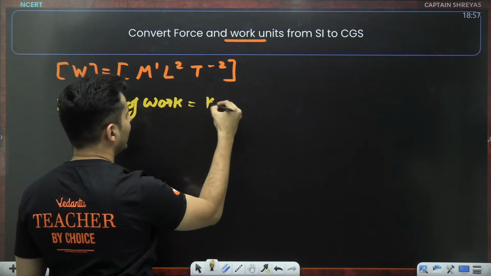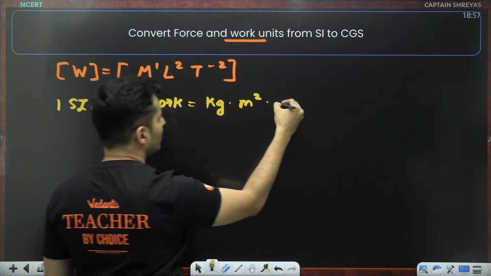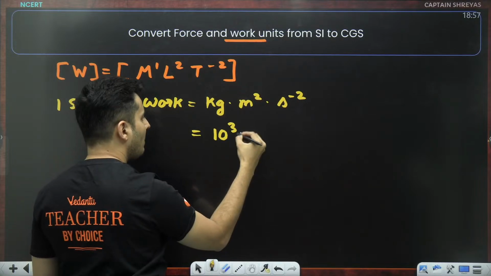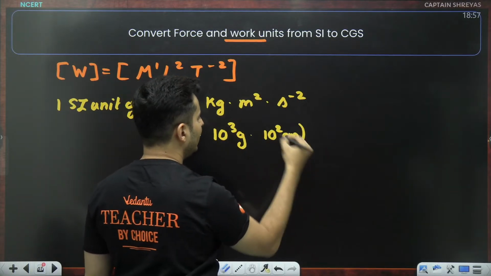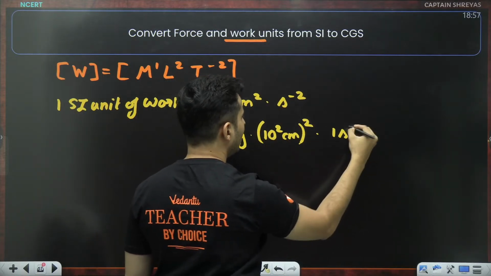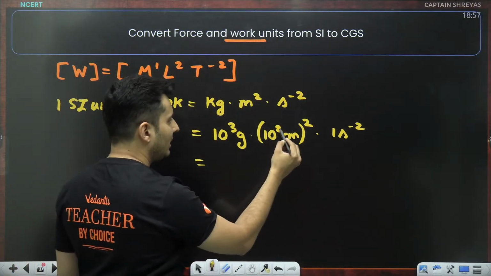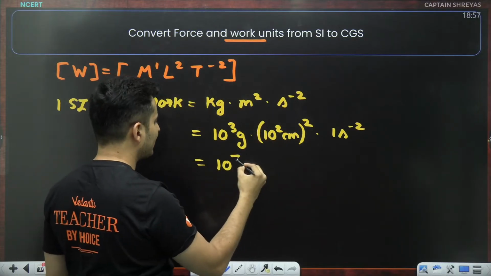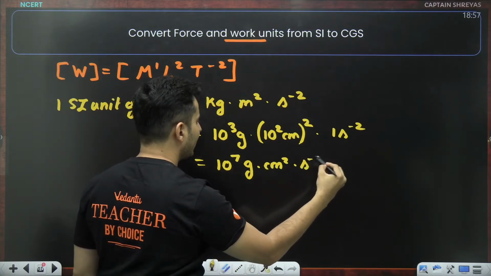Mass raised to 1, so kg. Length raised to 2, so meter square. Time raised to minus 2, s raised to minus 2. 1 kg is 10 to the power 3 grams. 1 meter is 10 to the power 2 centimeter, but square it because this is squared. Second is second only, so 1 second square. Okay, so what will this become? 10 raised to 2 raised to 2 is 10 to the power 4, plus 3 is 10 to the power 7 gram centimeter square per second square.